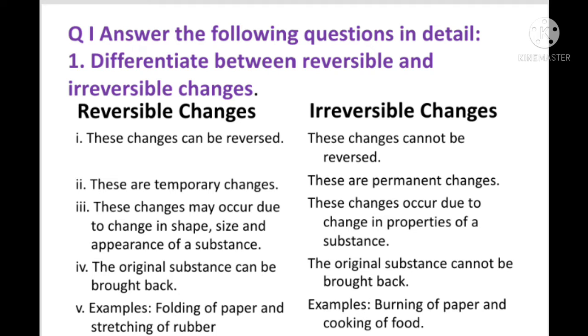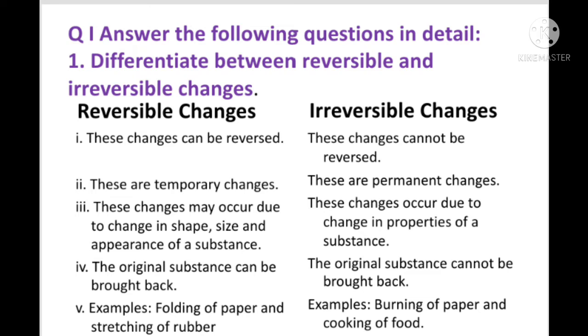Now answer. Reversible changes and irreversible changes. First point is reversible changes can be reversed. Irreversible changes cannot be reversed. Now the second point is reversible changes are temporary changes, whereas irreversible changes are permanent changes.